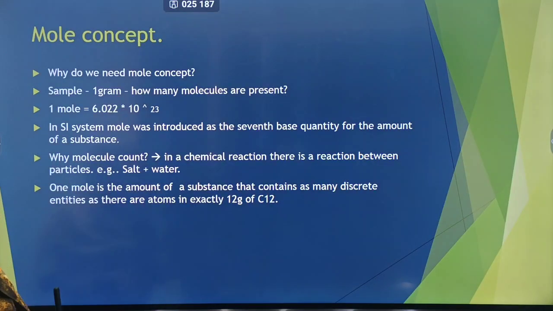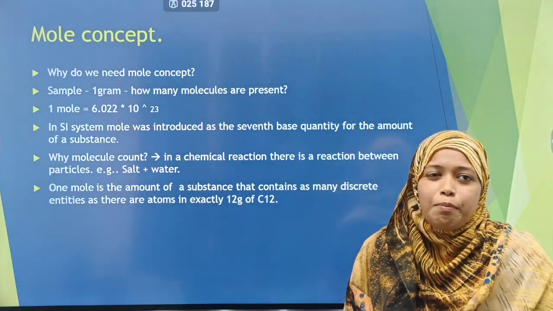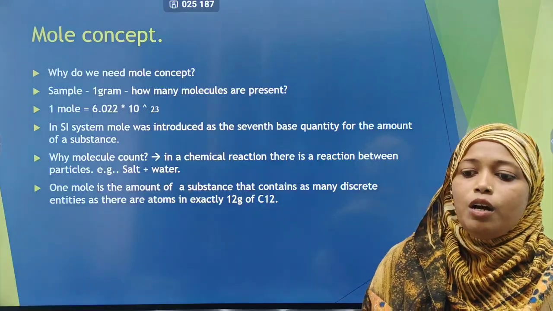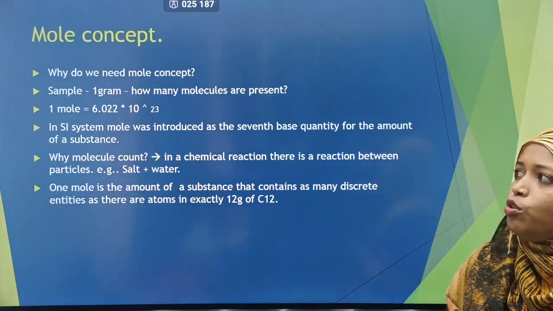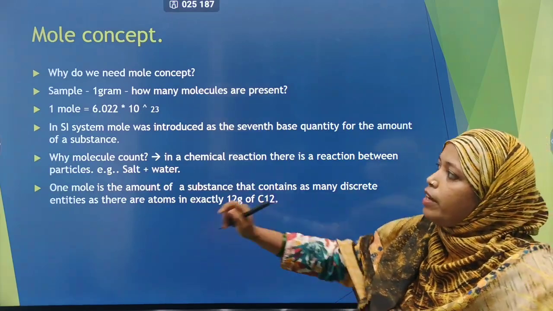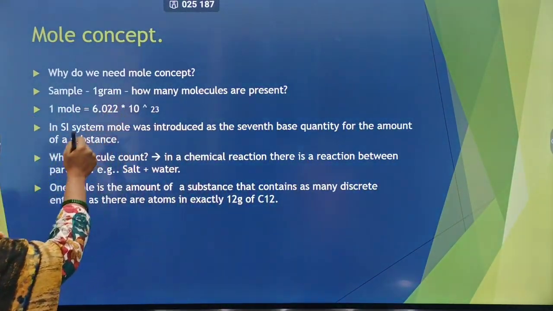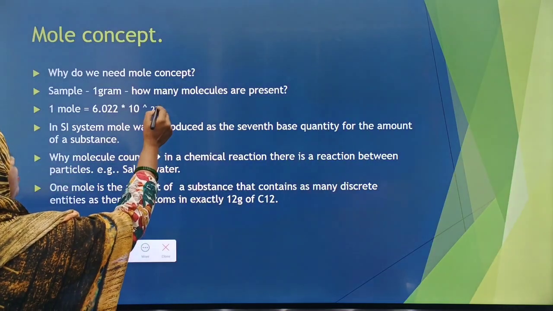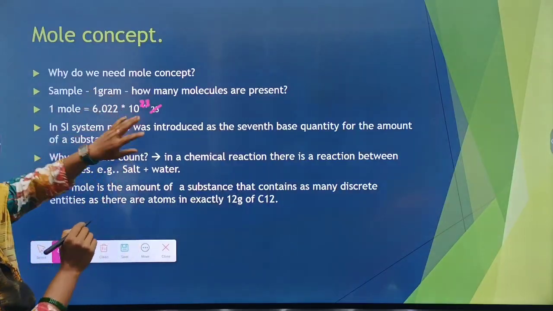Now we come to the mole concept. Why do we need to learn about the mole concept? Suppose in the lab we get a sample and we are asked, in 1 gram of sample, how many molecules are present? So we are given a value: 1 mole is equal to 6.022 into 10 raised to 23.